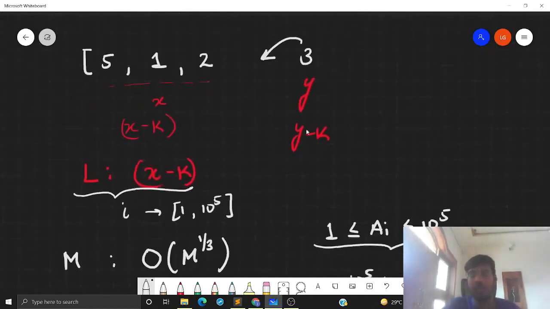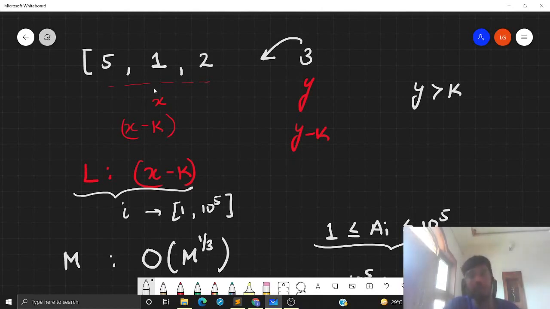Now, when I introduce y, I will first check if y is greater than k, and if yes, then I will check whether this y is present in this array, that is, marked 1 in this array or not. If not, then I can move my right pointer in the right direction. And because I'm introducing this y into my subarray, I will have to factorize y minus k and update my array. And if I cannot introduce this y, then what will I have to do?